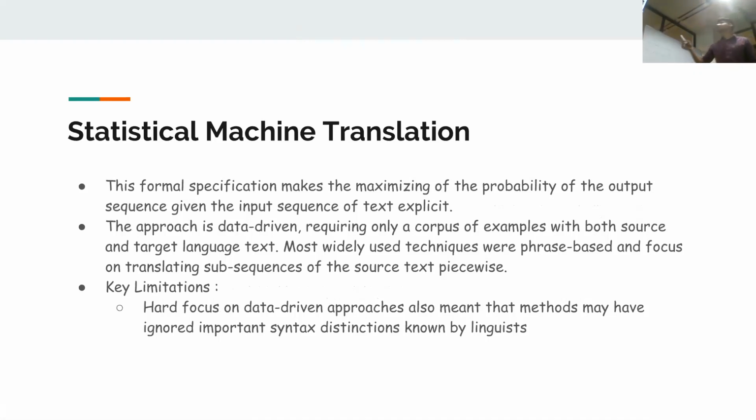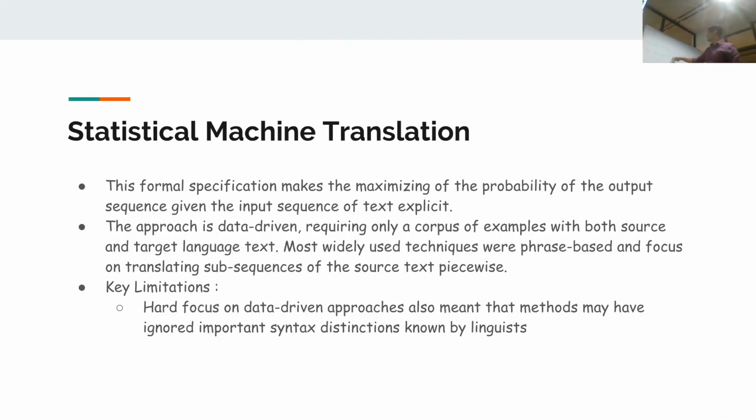This technique works by maximizing the probability of the output. Let's say this is the source sentence and this is the target sentence. This technique will focus on maximizing the probability of a target sentence given the source sentence. It means if the given sentence is 'my name is Varun', it will try to maximize the probability of getting this sentence in Hindi. So this approach is totally data driven. You have to give the corpus for the target sentence as well as the source sentence.